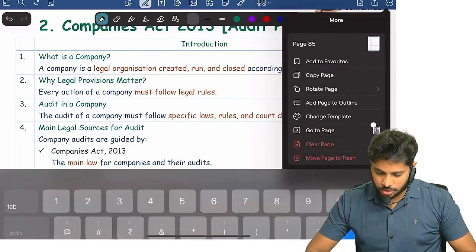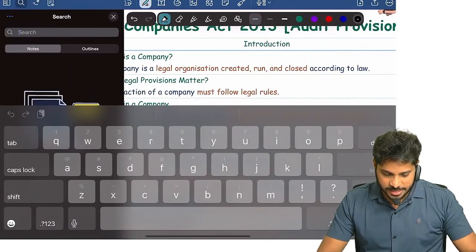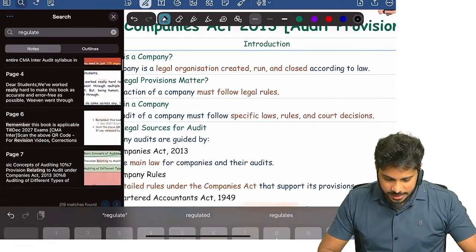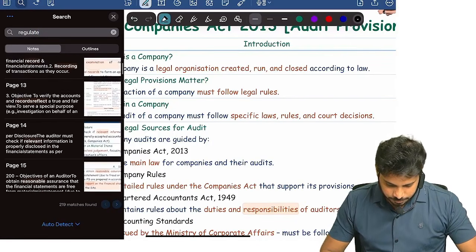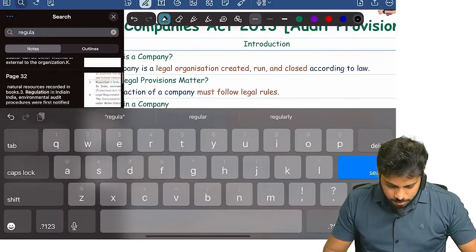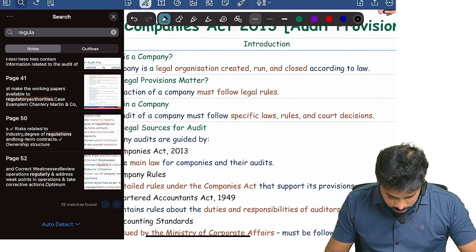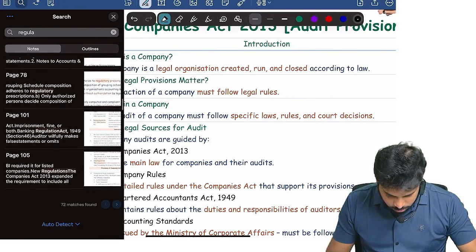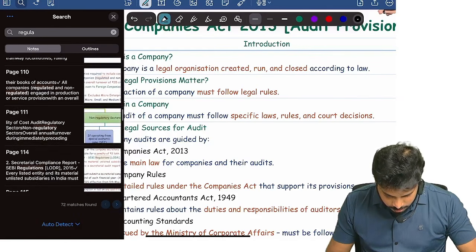Just type regulated sector. In your book also you will find regulated sector.